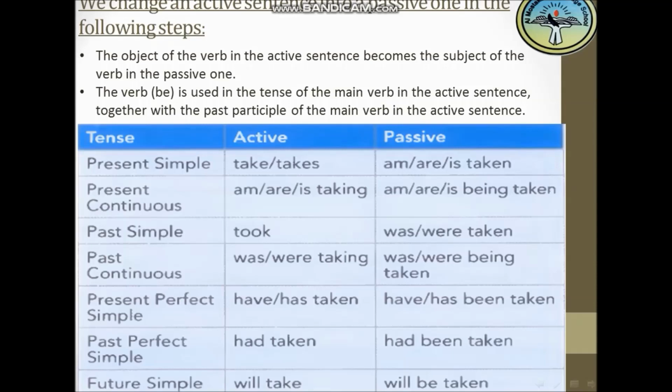Again, I said that we have three tenses that don't go in the passive form. We have the present perfect continuous and the past perfect continuous and the future perfect continuous. Those three tenses don't have passive form.